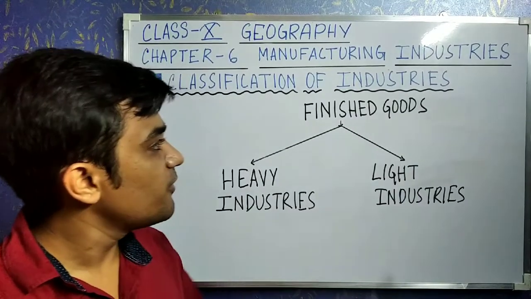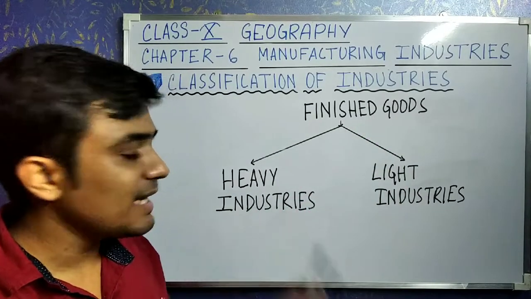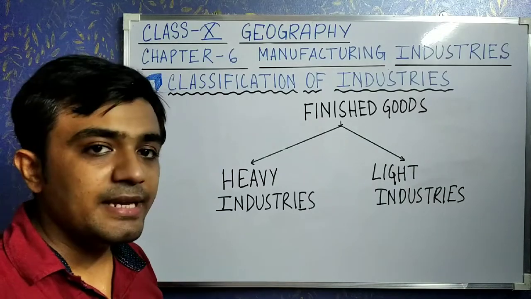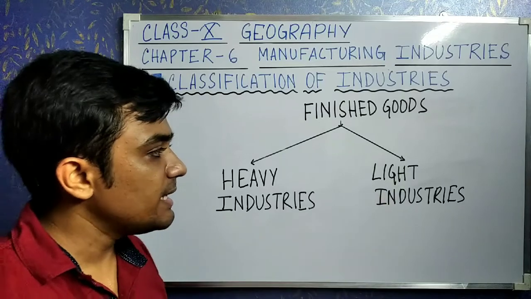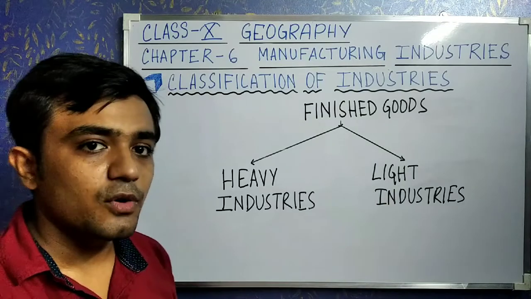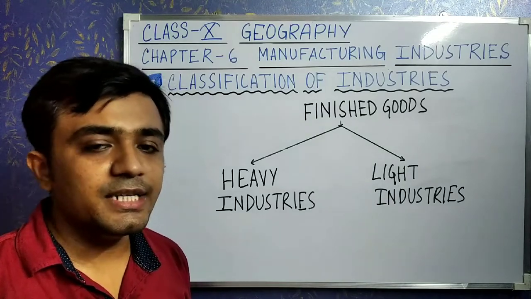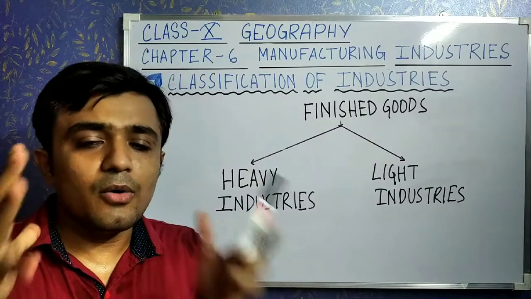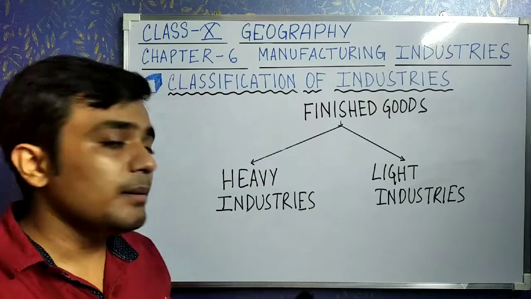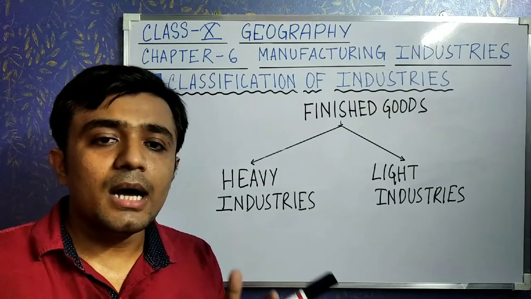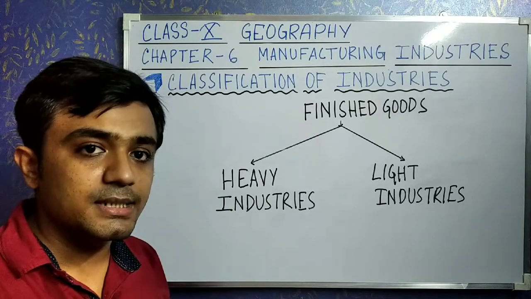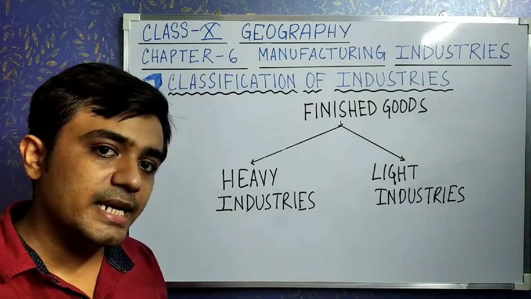On the basis of finished goods, we can again classify industries into two categories. Number 1 is heavy industries and second one is light industries. Okay. So when any industry uses heavy weight raw material and then produces a heavy weight finished product, those types of industries are known as heavy industries, like the iron and steel industry again. Okay.